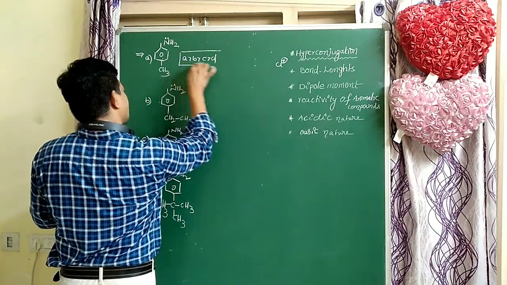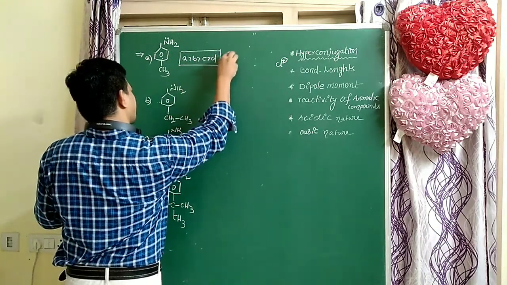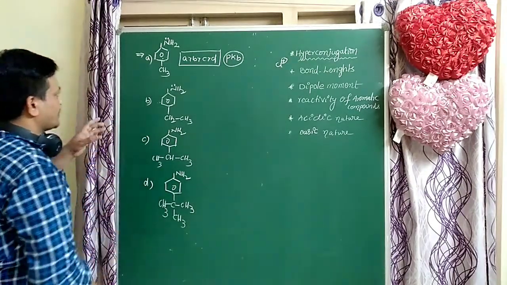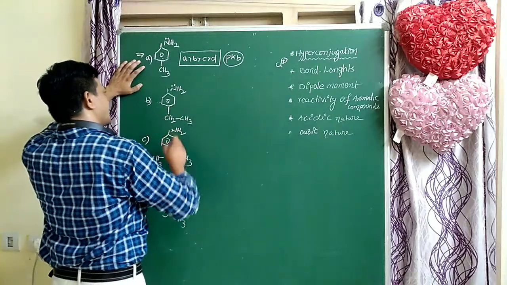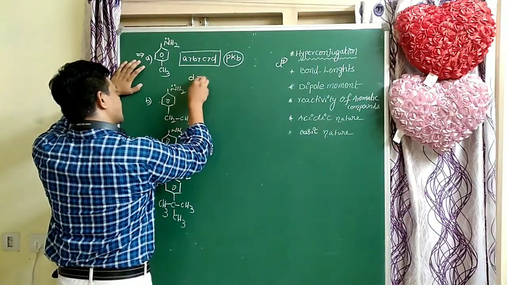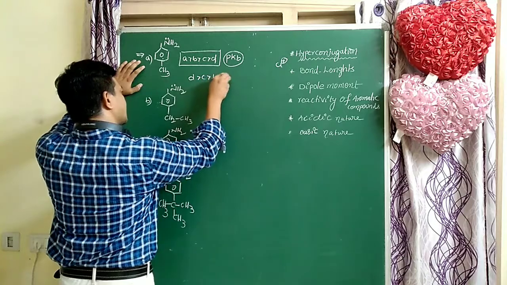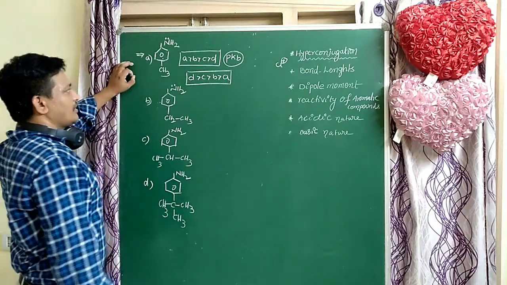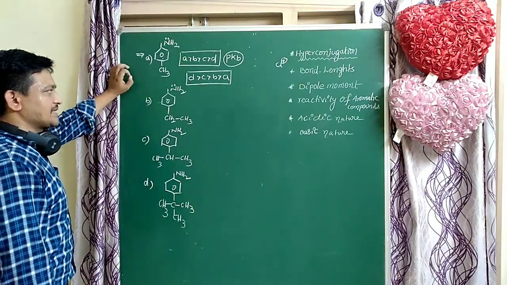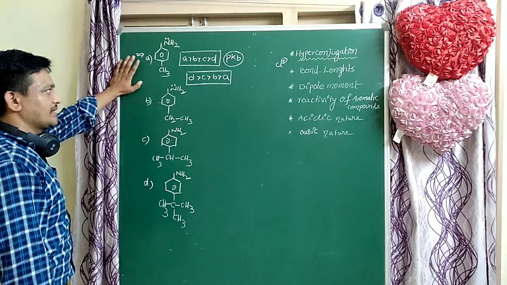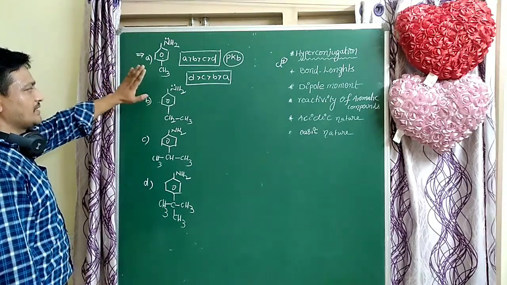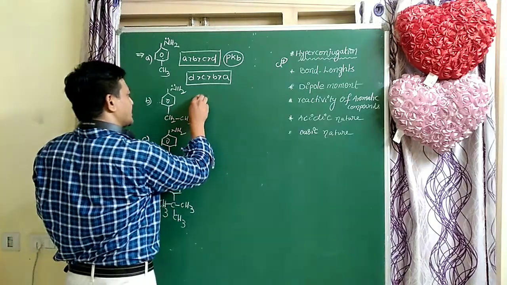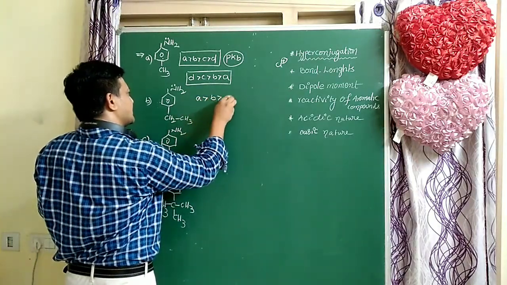So, more basic, less pKb. What is the correct order of pKb values? D is greater than C is greater than B is greater than A. This is very important, students. Correct order of Kb values: A is greater than B is greater than C is greater than D.